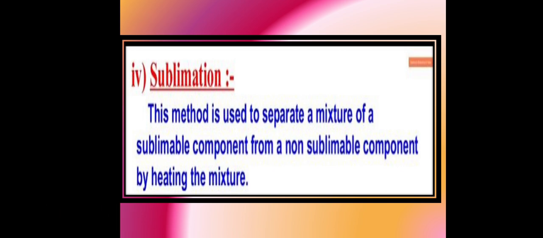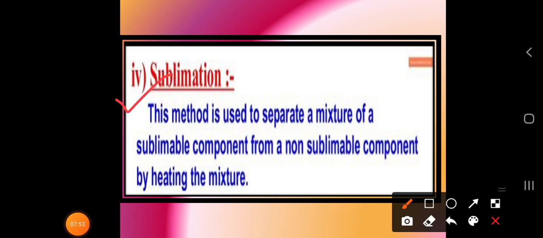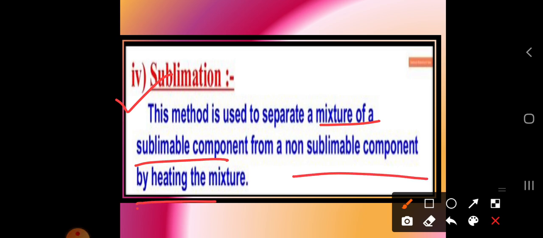This method is used to separate a sublimable component from a non-sublimable component by heating the mixture. Okay. If we heat the mixture, the sublimable component will be converted into gaseous form and separated.